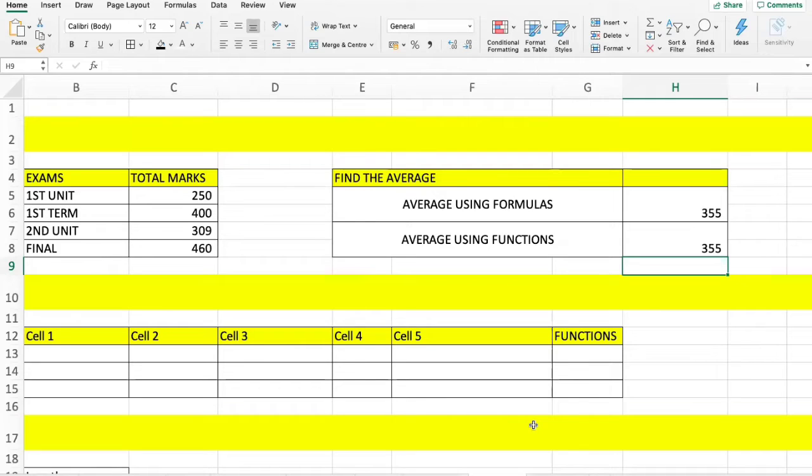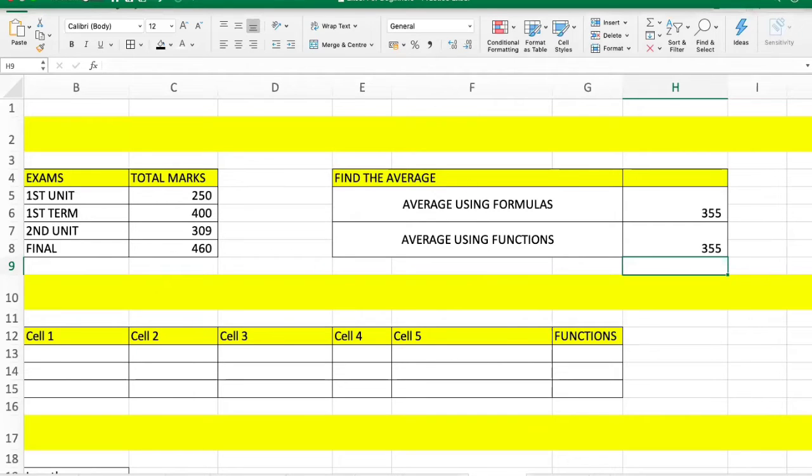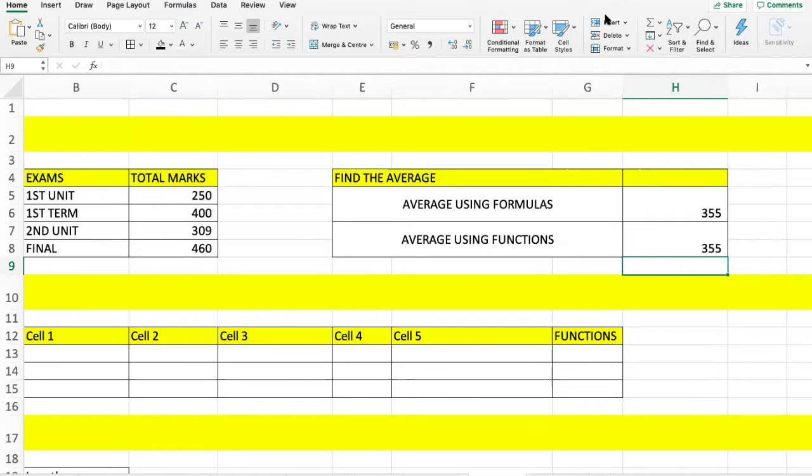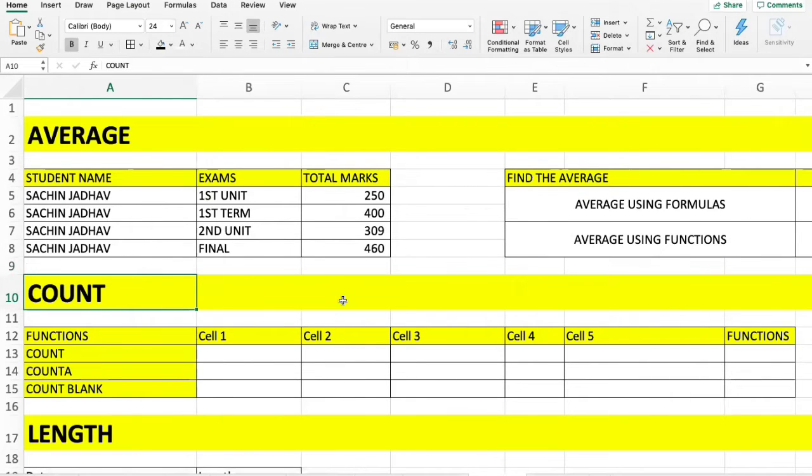Rashmi, I think your network connection is very weak. Your voice is not clear. Rashmi? Hello. Can you type the question, Rashmi? Rashmi, you there?